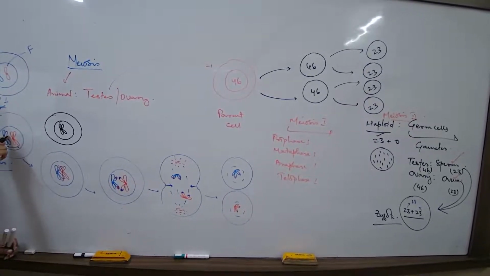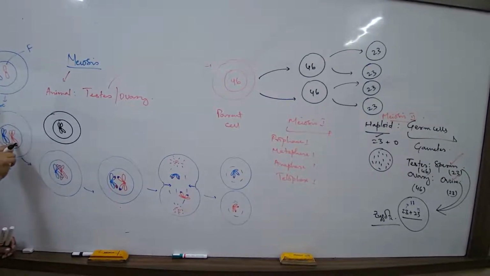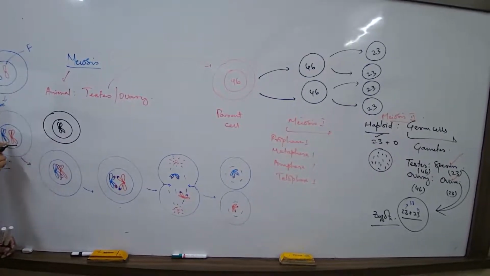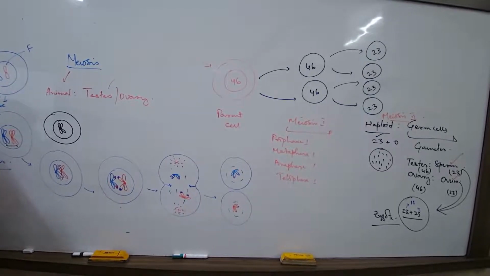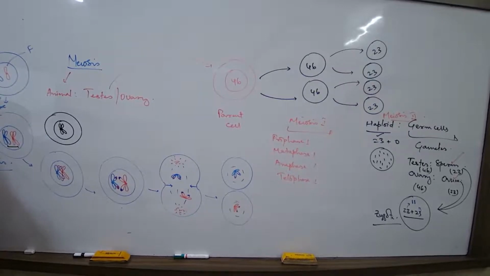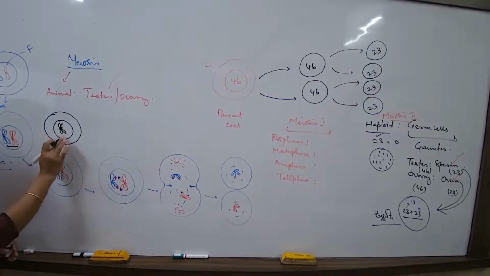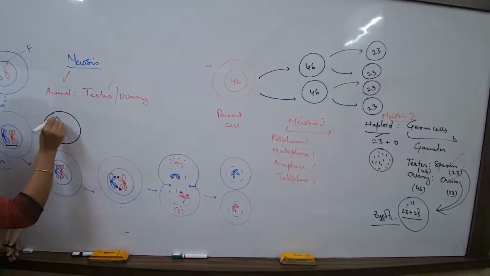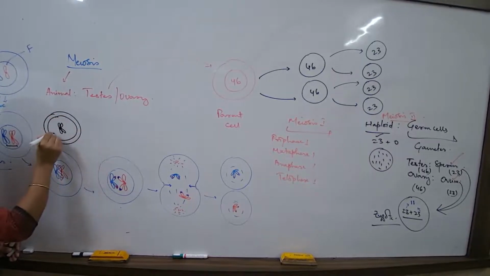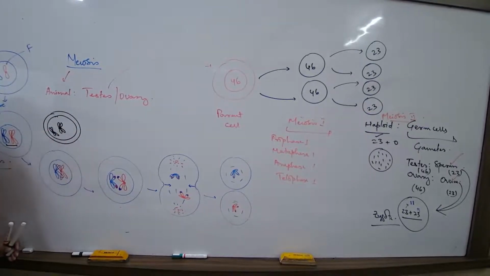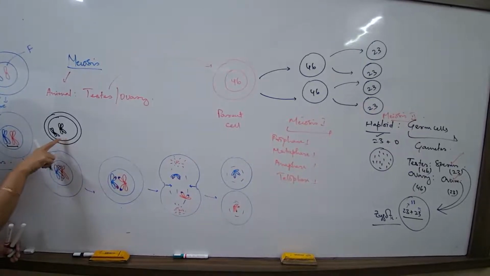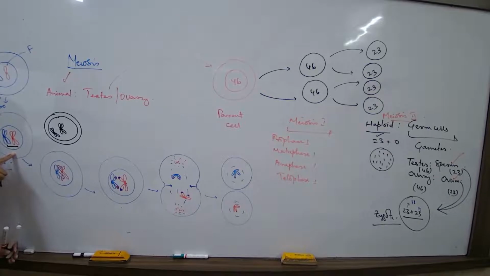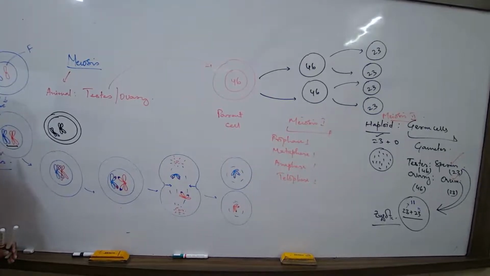Because this was one chromosome from the mother, this was one chromosome from the father. Each of them got duplicated, but they are very closely placed. They are very closely coming together. Unlike mitosis, if I draw one more pair of chromosomes for mitosis, this may be here somewhere. Are they very closely aligned and placed side by side? No. But for a cell undergoing meiosis, this is happening and this should happen.